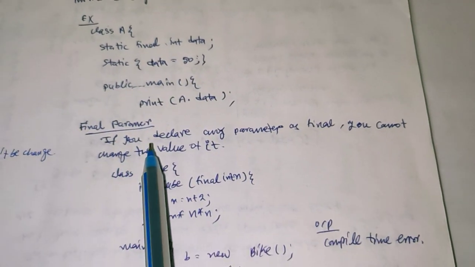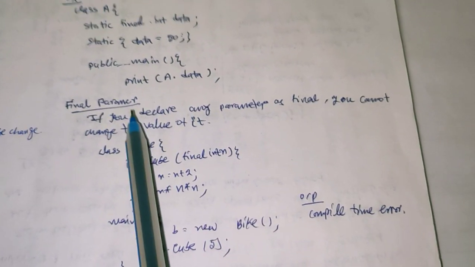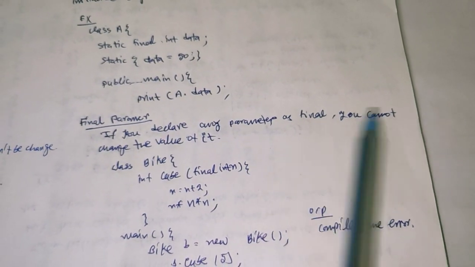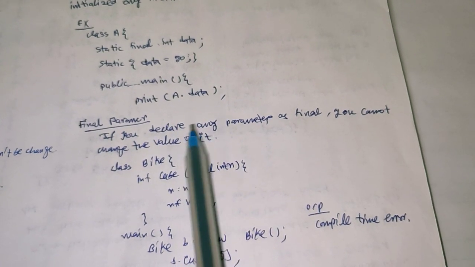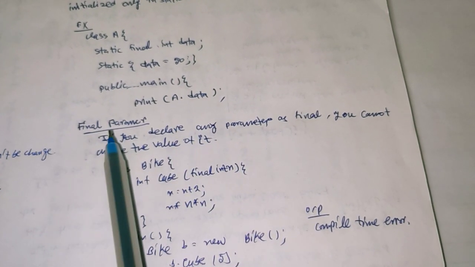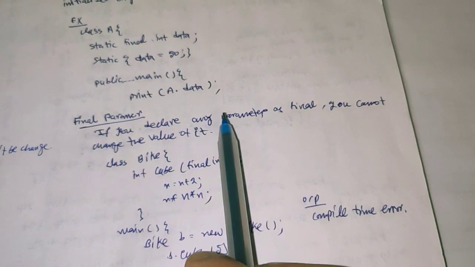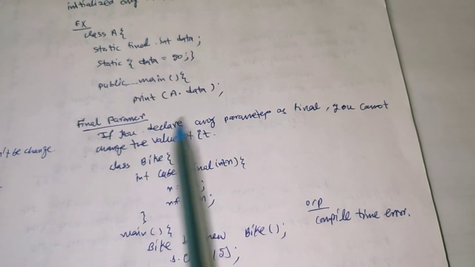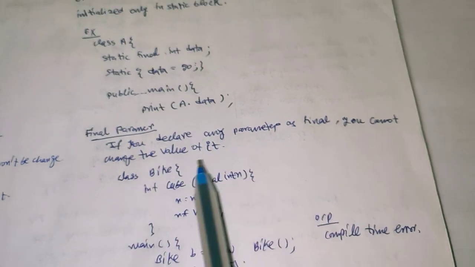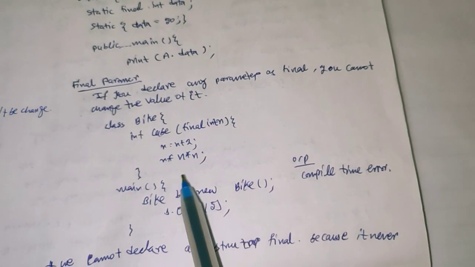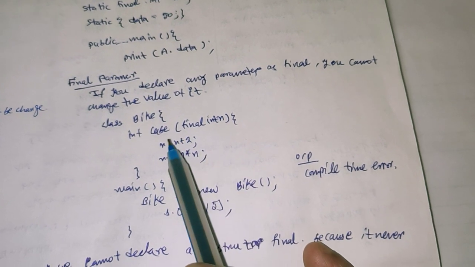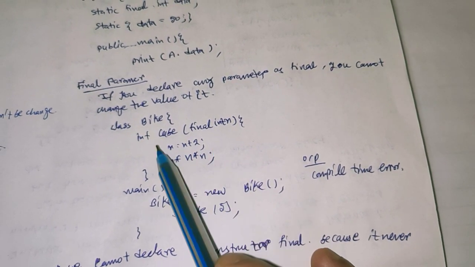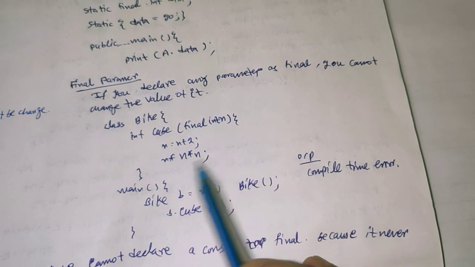Second is the final parameter. So what is a final parameter? If you declare any parameter as final, you cannot change its value. Whenever we pass a value as an argument to a method, it is known as a parameter. Whenever it is final, we cannot change it after declaring it. For example, class Bike has int cube(final int n). So this is our final parameter.